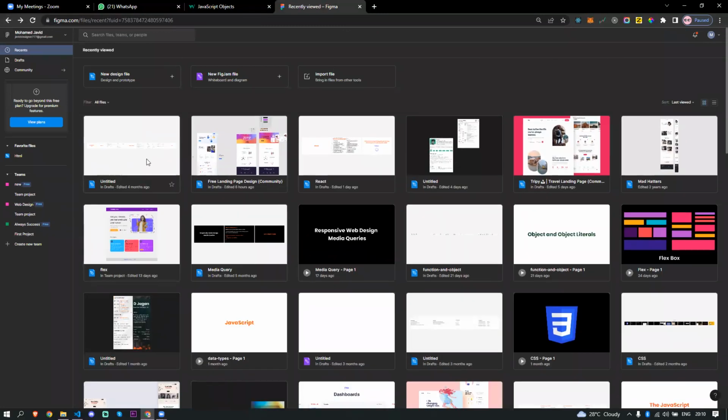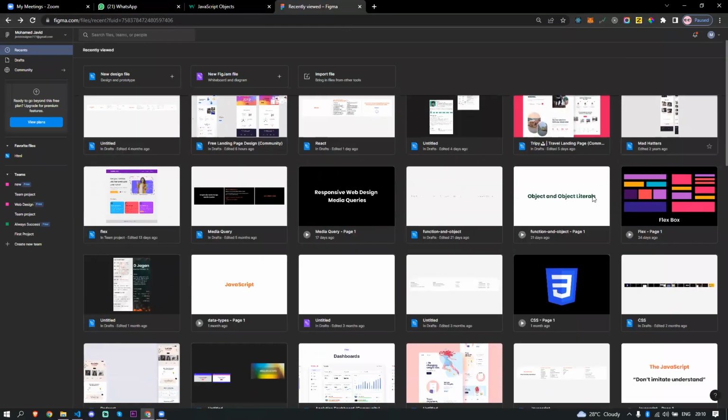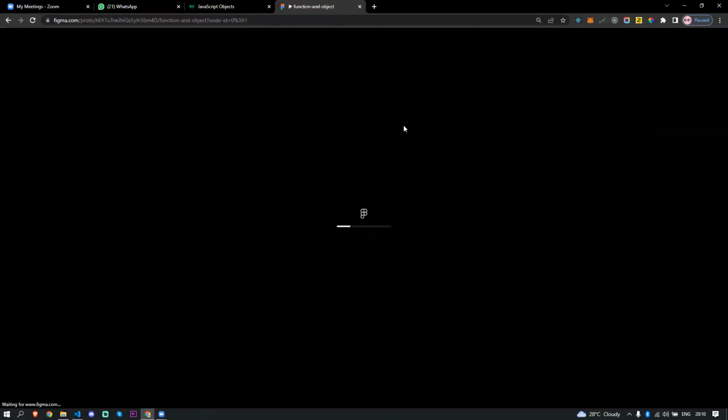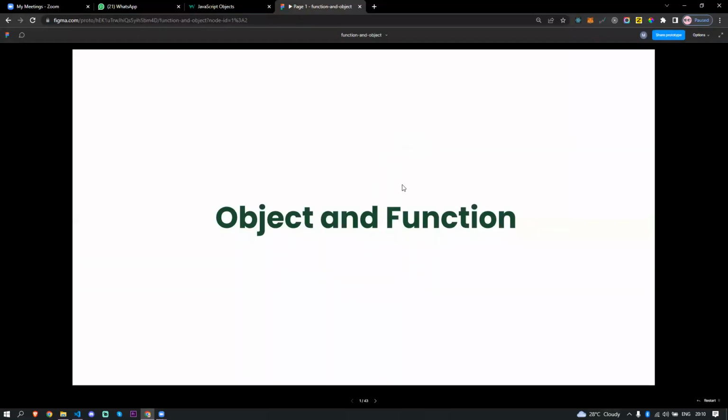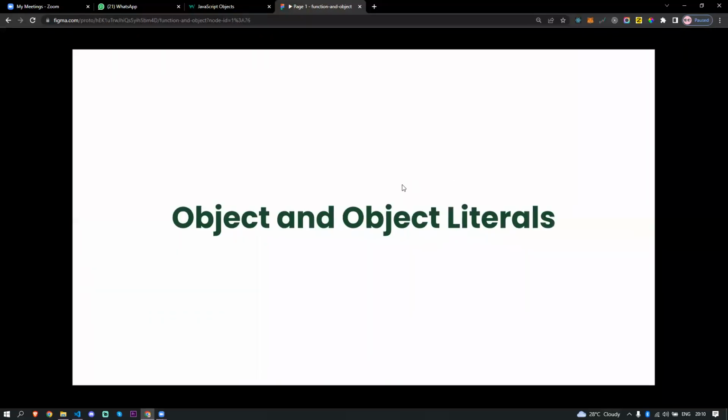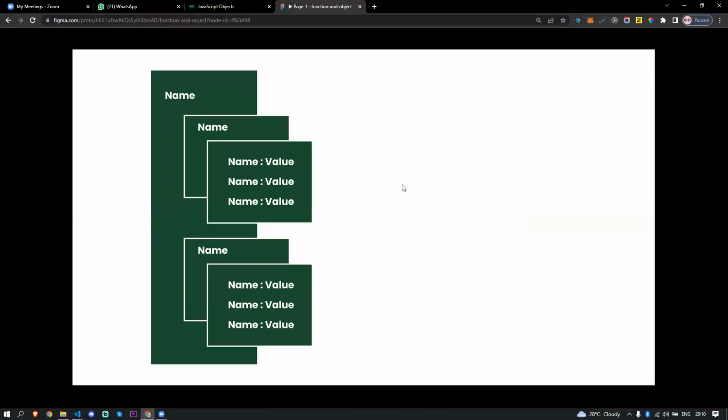This is the object. Yeah, this one. Object and object literals. We're going to stick with the object literal syntax. I'll show you that, it's kind of a different thing here. Okay, we'll get into that later.